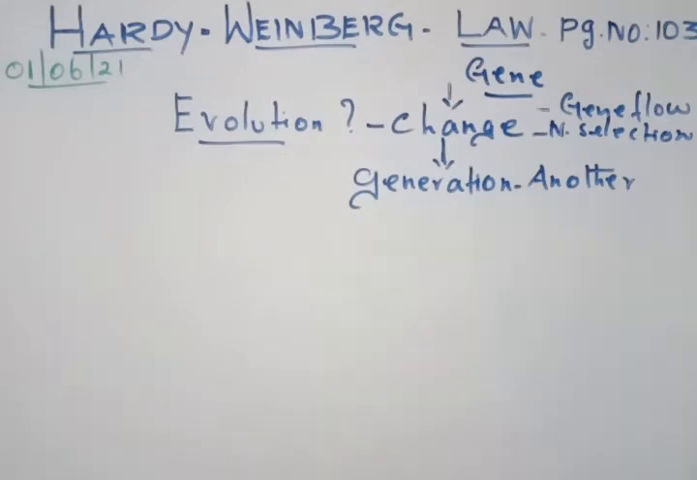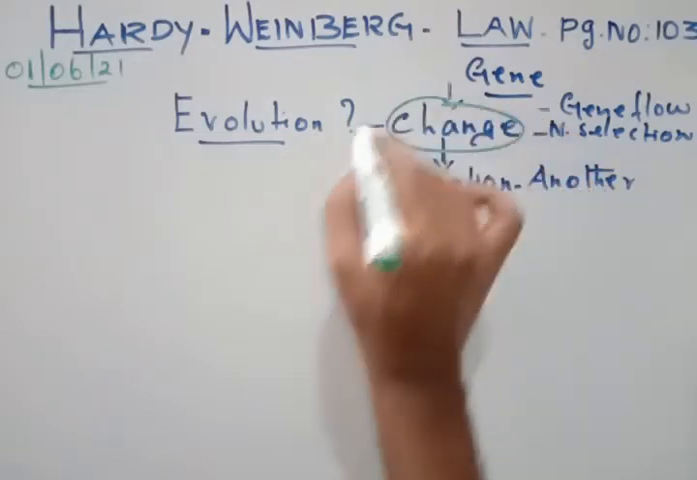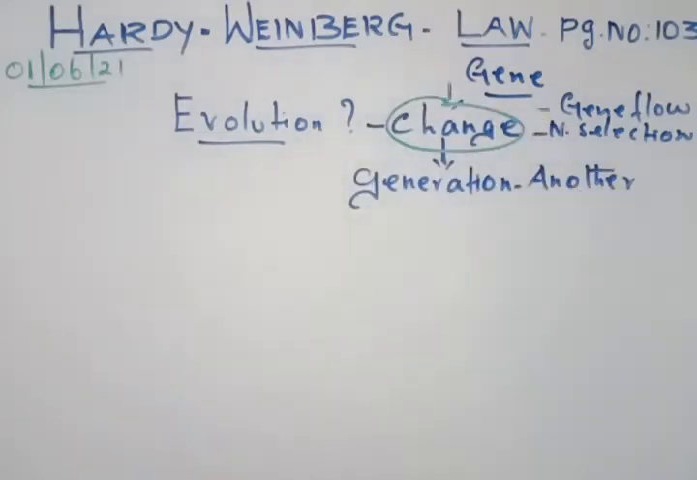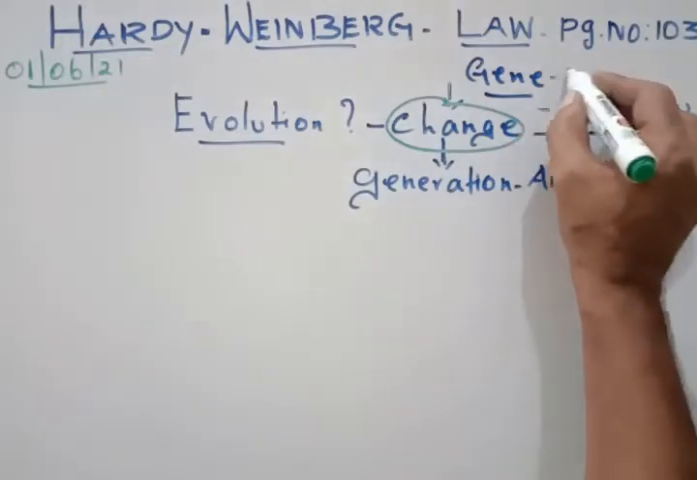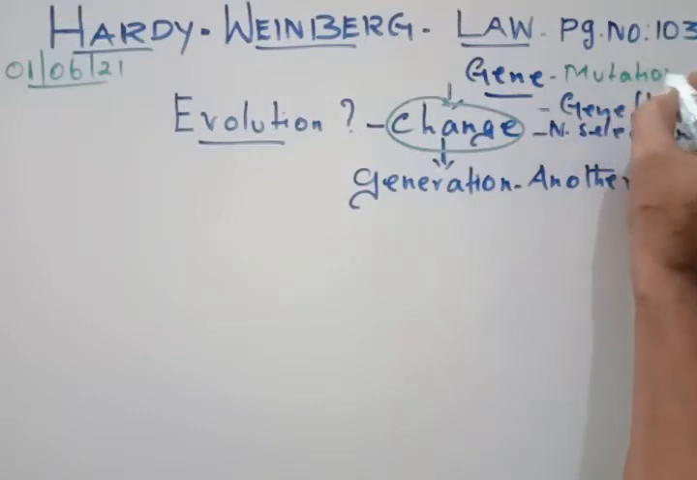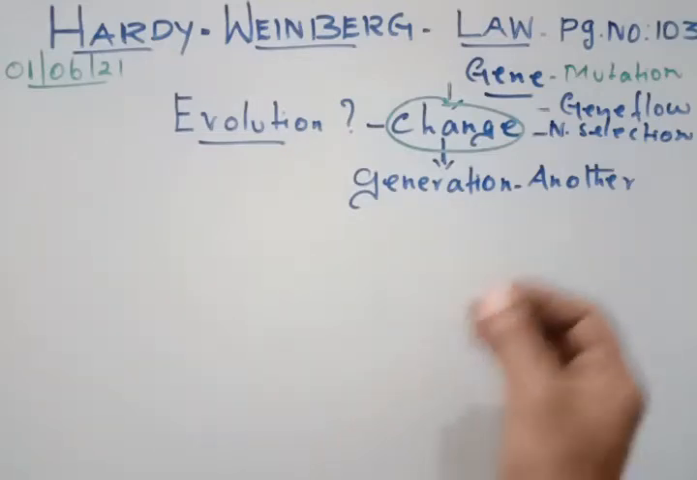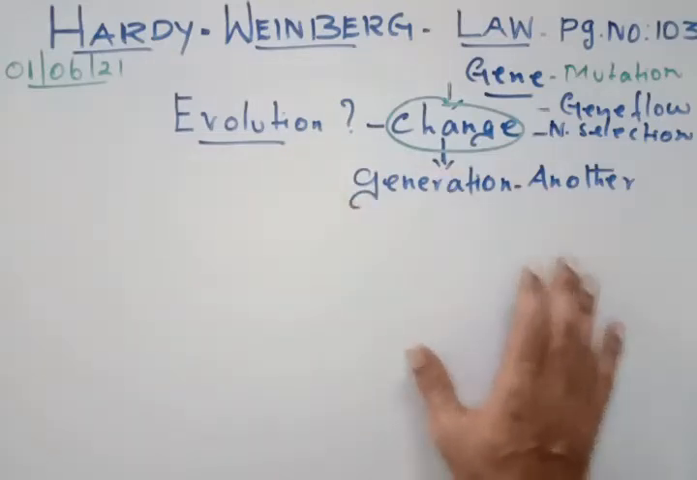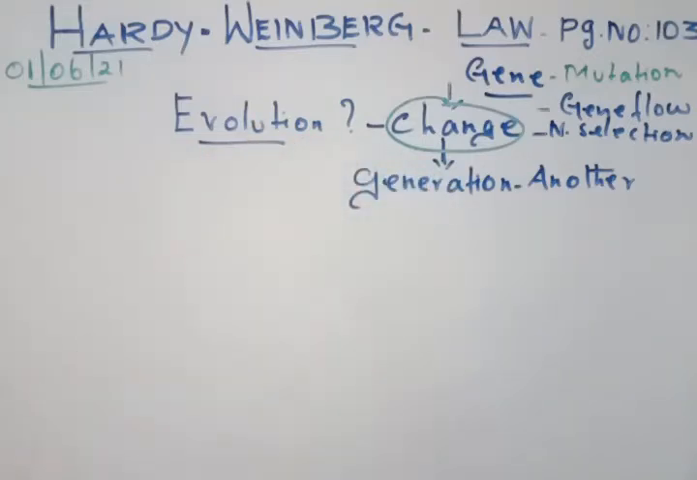So this change has occurred because of all these various reasons. What are the various reasons? Because of genetic makeup, that means a variation in the gene due to mutation. That is number one. And second, because of genes flowing from one population to another, and because of genetic drift and natural selection. In all this, changes take place, and that is how evolution has occurred in all the organisms.